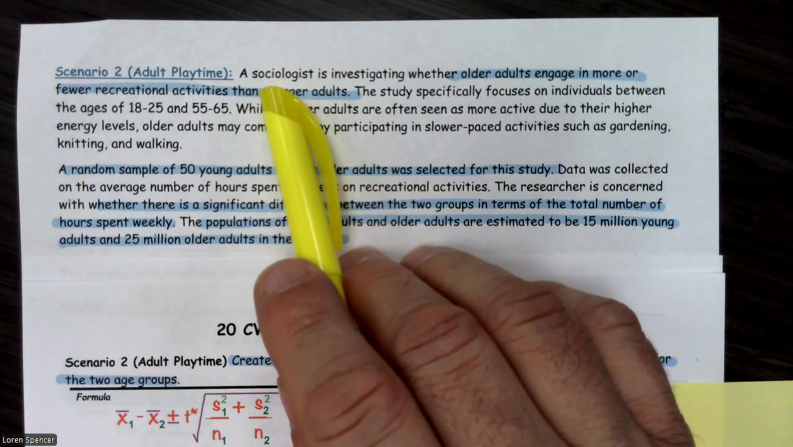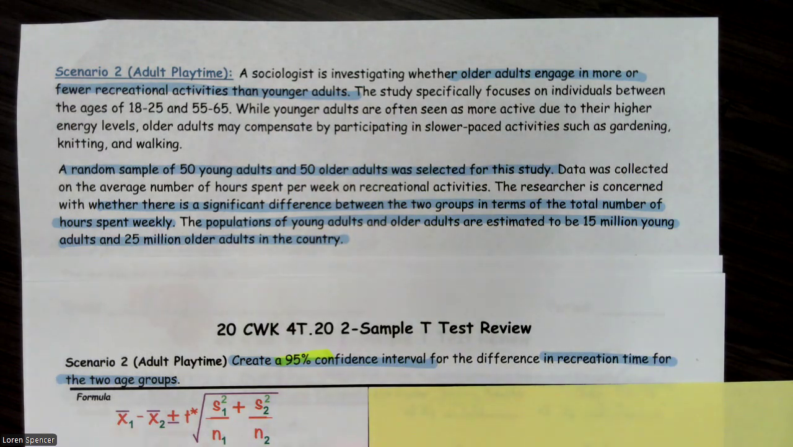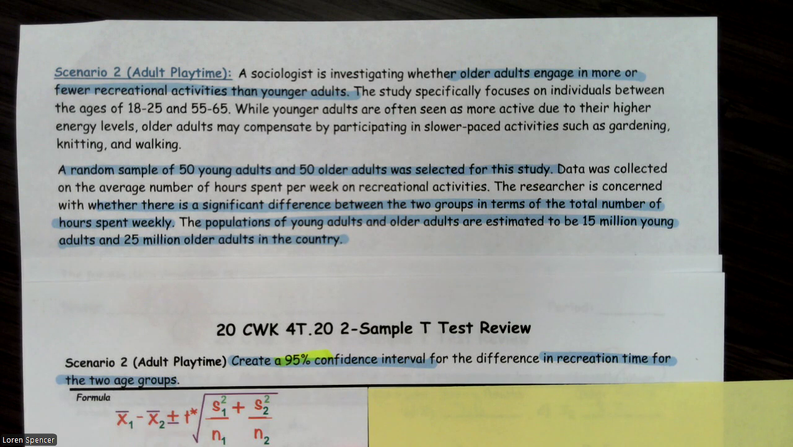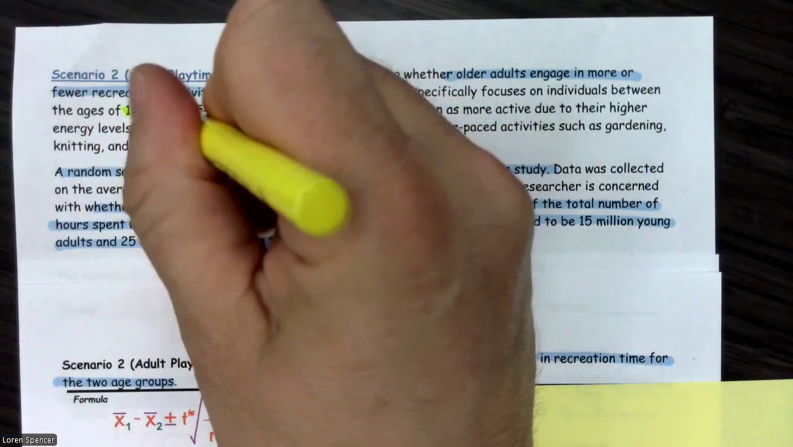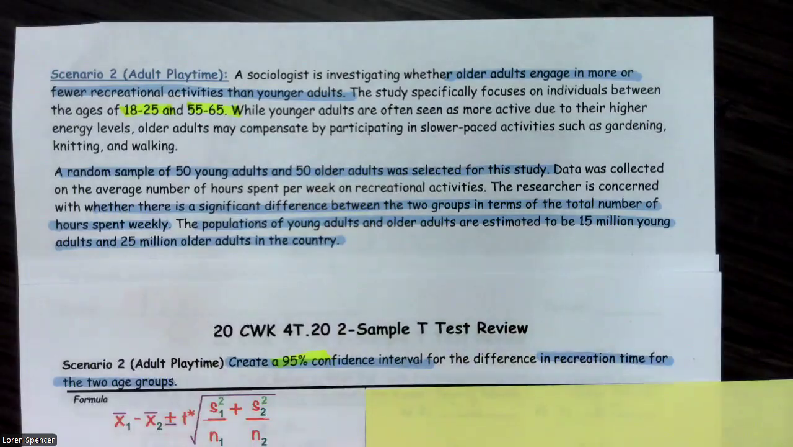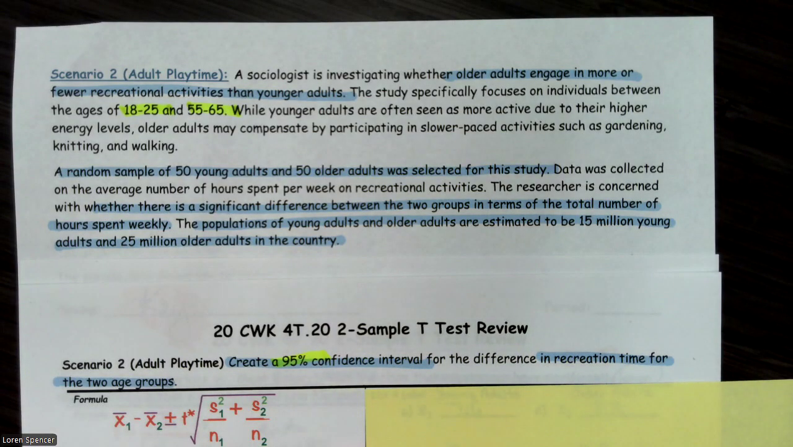It's adult playtime. The sociologist is investigating whether older adults engage in more or fewer recreational activities than younger adults. The study specifically focused on individuals between the ages of 18 and 25 and 55 to 65. So we have two different populations. One's 18 to 25, the younger group, and then we have an older group of 55 to 65. While younger adults are often seen as more active due to their higher energy levels, older adults may compensate by participating in slower paced activities such as gardening, knitting, or walking.